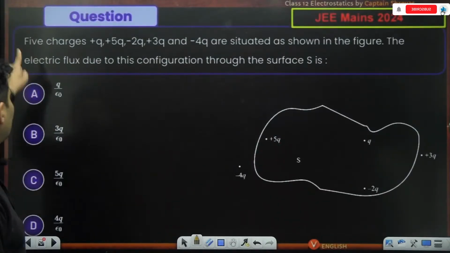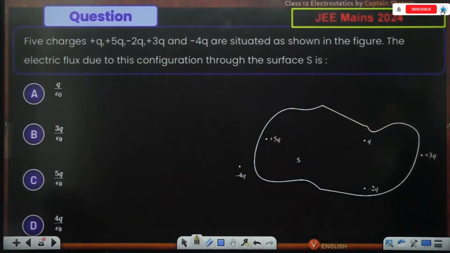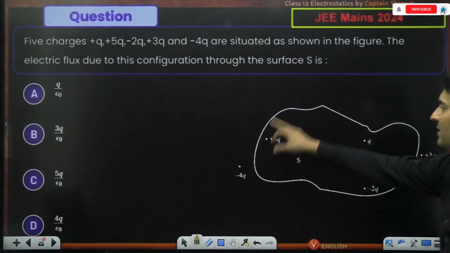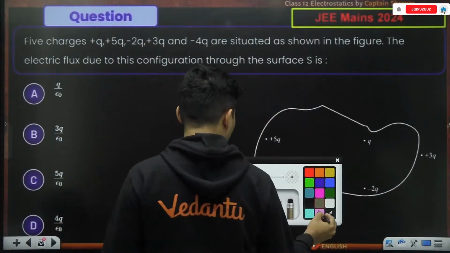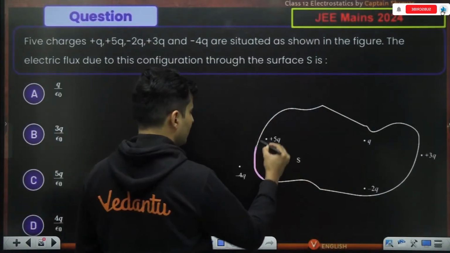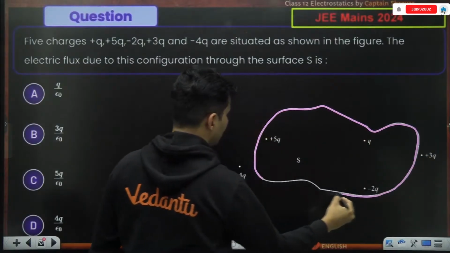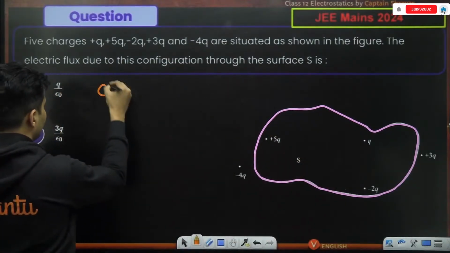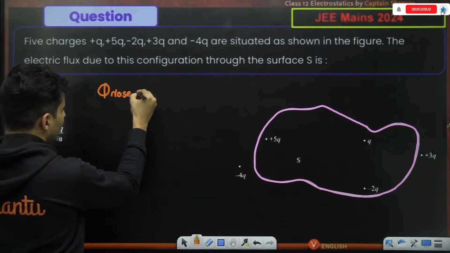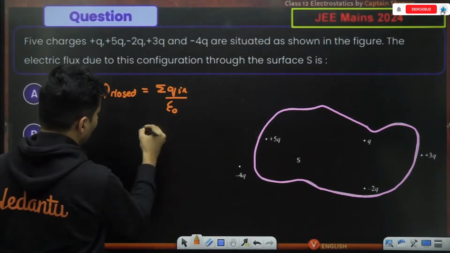Here it comes. 5 charges are situated in this diagram. This was a JEE Mains 2024 question. The electric flux due to the configuration through this imaginary surface S is how much? That imaginary surface, as you can see over here, is the surface which they have marked. Can you quickly figure out the total flux? The flux through any closed surface is the total charge inside divided by epsilon naught.